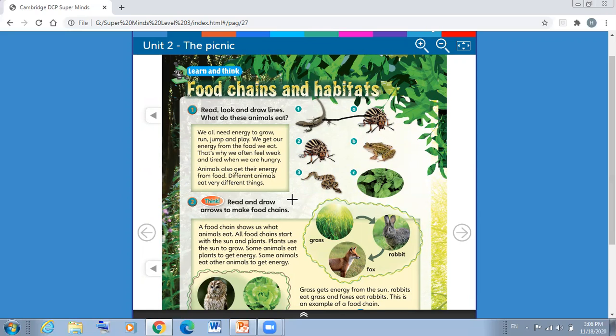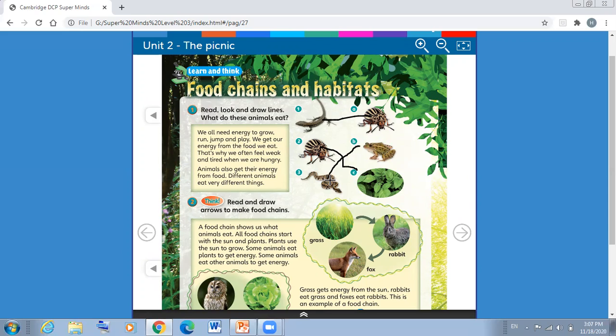Number two, the insect. What does the insect eat? Excellent. It eats a plant. Number three, what does the snake eat? Yes, the snake eats the frog.